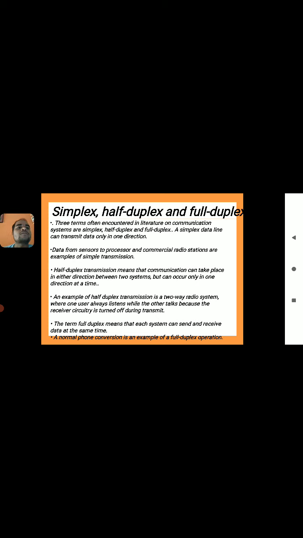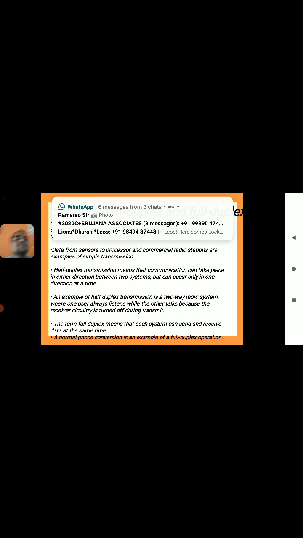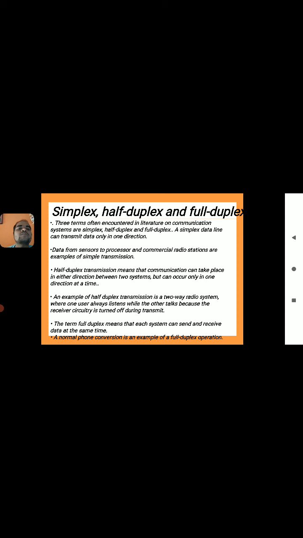A simplex data line can transmit data only in one direction. That means by using the simplex technique, we can transfer data on a single line in only one direction, either from transmitter to receiver or from receiver to transmitter. Data from sensors to a processor, and commercial radio stations, are examples of simplex transmission.